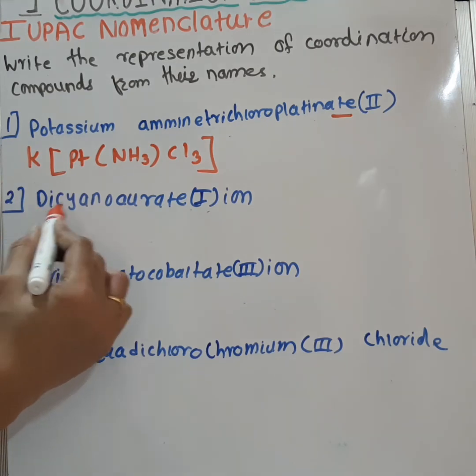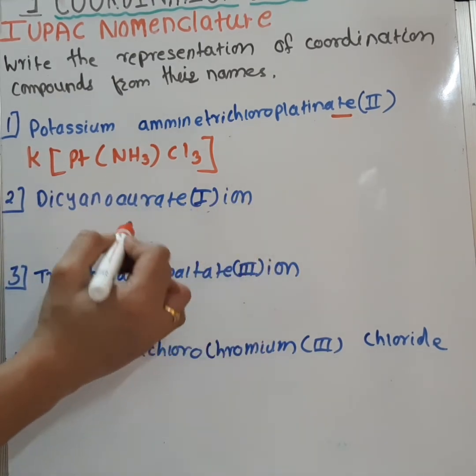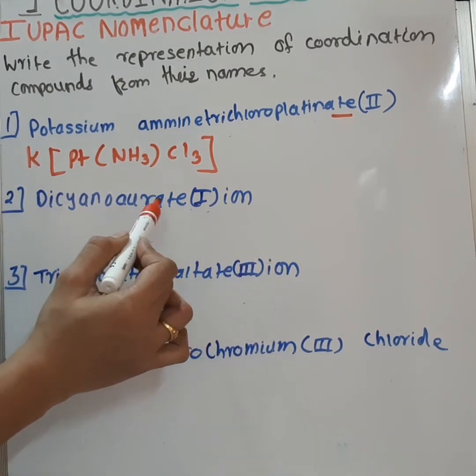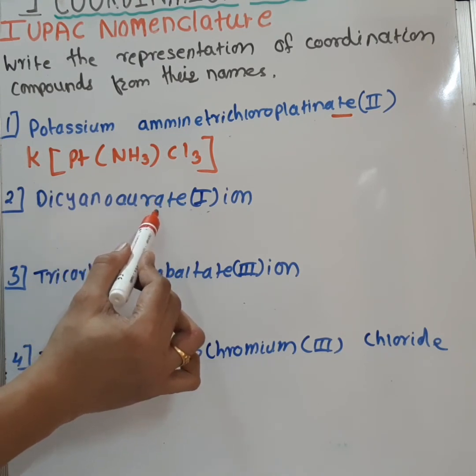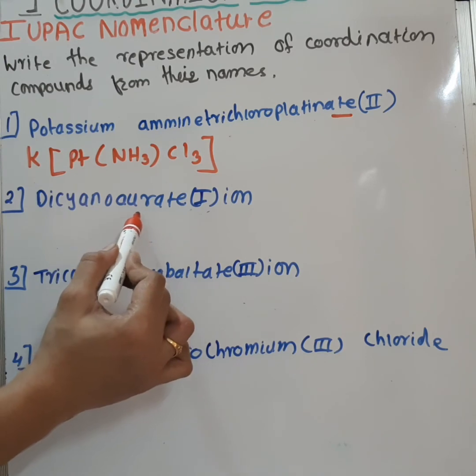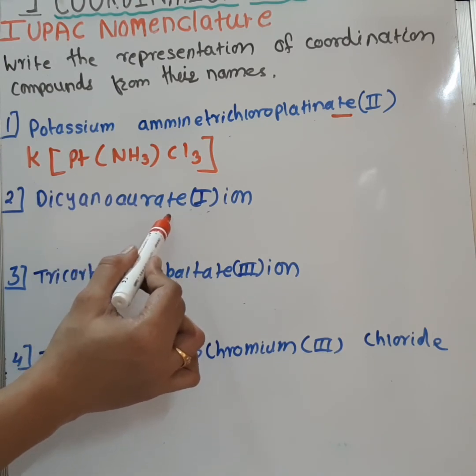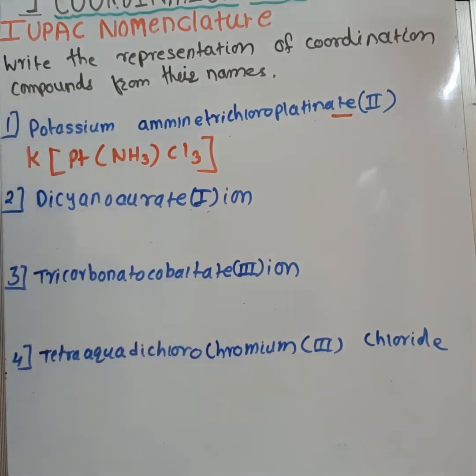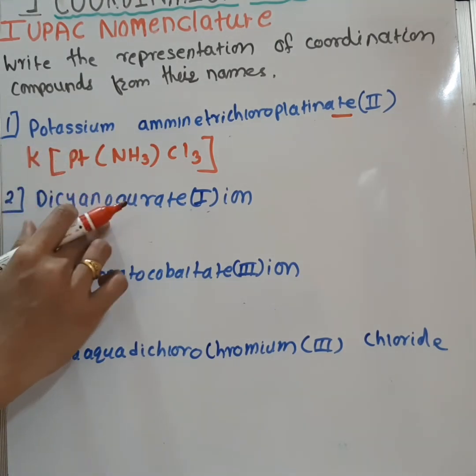Now second is dicyanoaurate first ion. So now see what is the metal here. Here metal is gold and it is written aurate. That means it is the anionic complex. So dicyano, there are two molecules of CN.